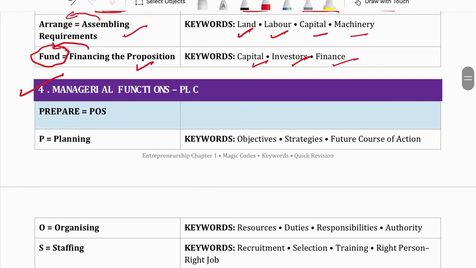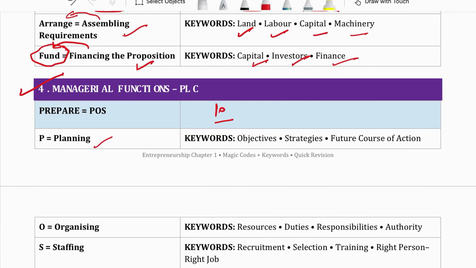Managerial functions: there are 10 managerial functions. First is planning. It's very difficult to learn these 10 functions. That is why I have created a short word for it, which will help you in remembering these 10 functions.